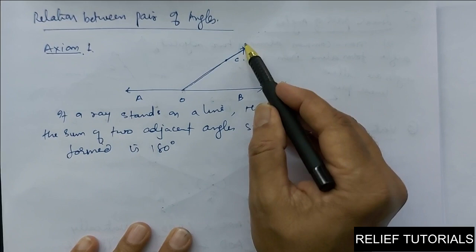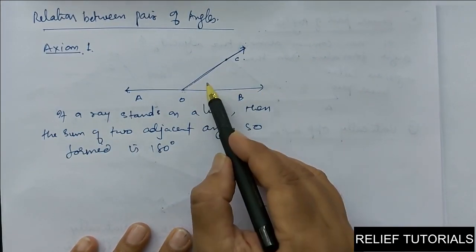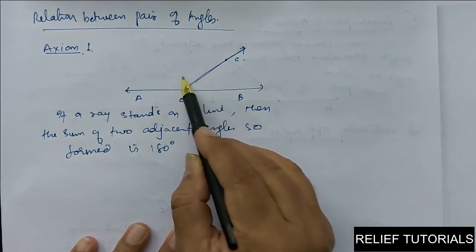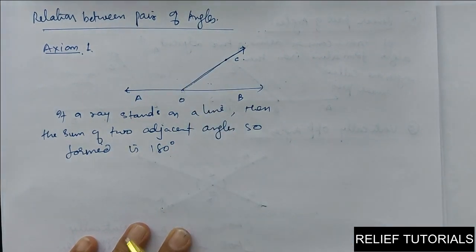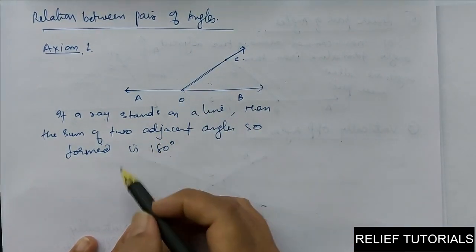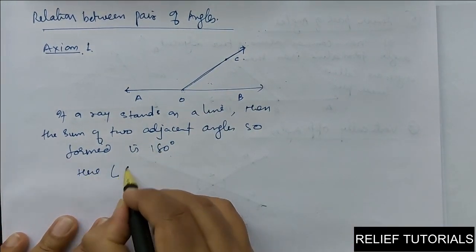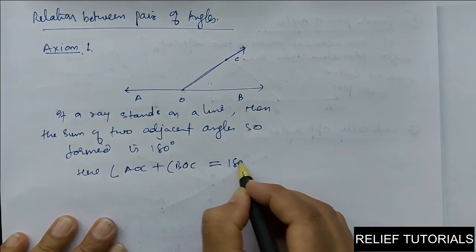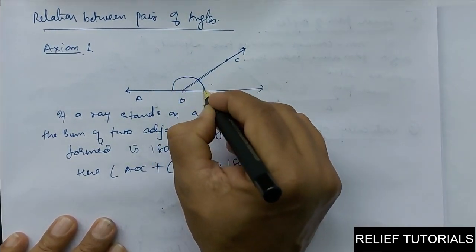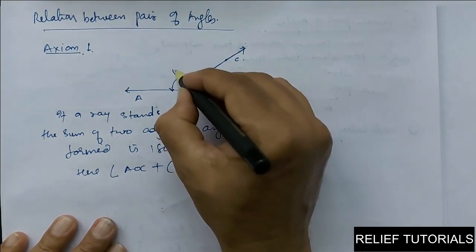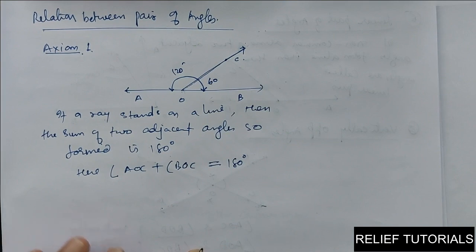So if a ray stands on a line, then these two adjacent angles are formed. The sum of these two adjacent angles so formed is 180 degrees. Here we can say angle AOC plus angle BOC is equal to 180 degrees. This total will be 180. Why? Because they are angles on a straight line. For example, this is 60, this is 120, so the total will be 180.